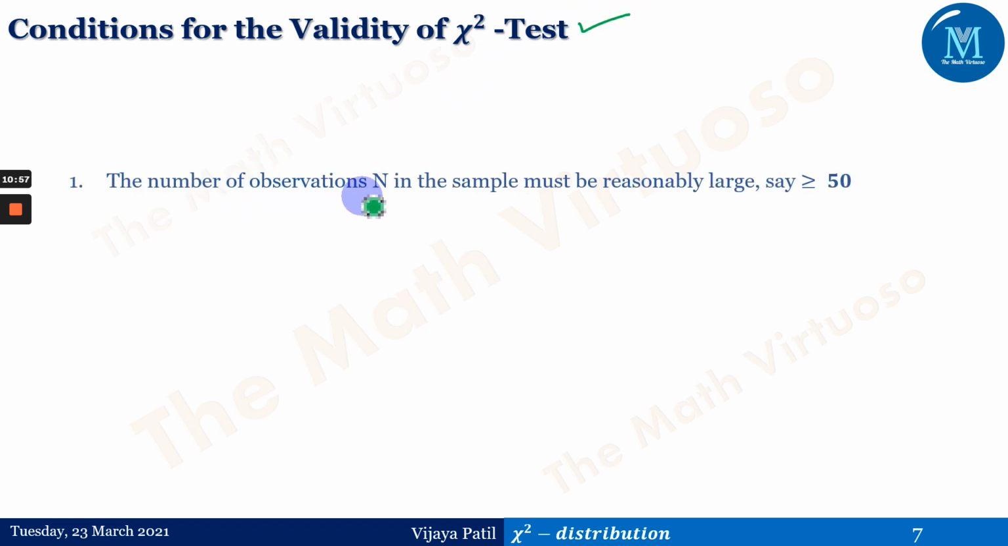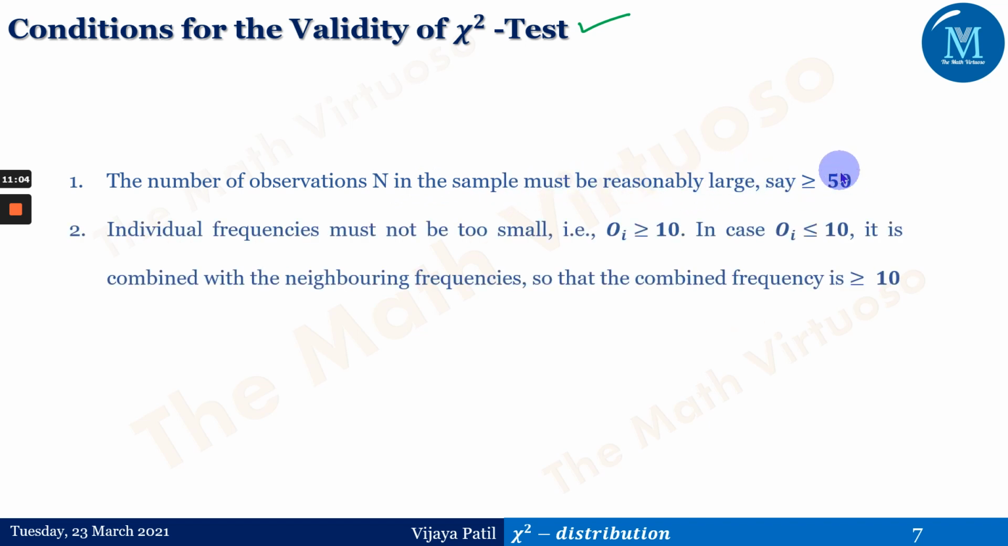Now the number of observations n in the sample must be reasonably large, say greater than or equal to 50. Second is individual frequencies must not be too small, that is Oi is greater than or equal to 10. In case Oi is less than or equal to 10, it is combined. Very important to find out the degrees of freedom. So this is the very important step to find out whenever we are going for the goodness of fit.